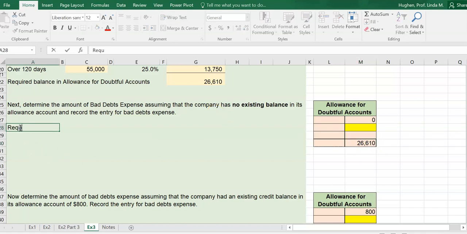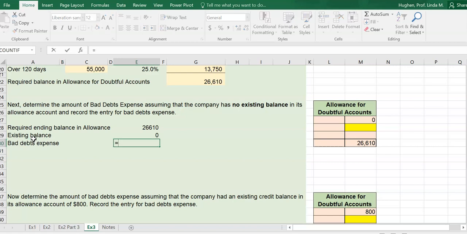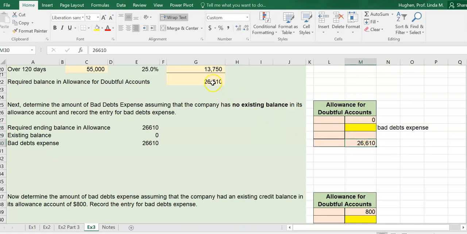So I'm going to start with my required ending balance in the allowance account, which is 26,610. Then I'm going to take into consideration the existing balance. This is easy in this scenario, which is 0. And so the amount of the bad debts expense is, of course, 26,610, right? So this is the amount of bad debts expense I need to record in order to get to my required balance. Remember, this 26,610 came from this 26,610 here. And so that's what I need to record to get to my required ending balance.